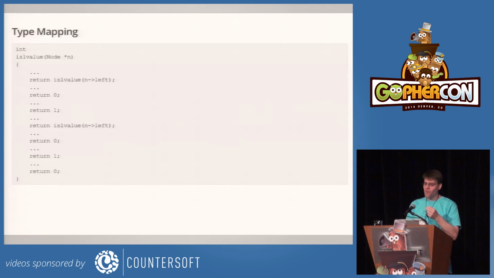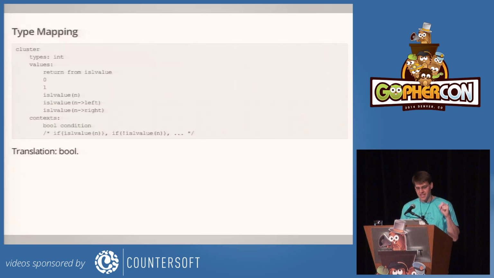And then we also want to look at where that value goes. And so here's a little summary of the analysis. It says, well, this is the thing that gets returned from isAllValue. The actual things being returned or used are 0, 1, and then specific recursive calls. And then the context where this is used is always a Boolean. It's always if isAllValue or if not isAllValue. And so this is a great candidate for, you look at this, it's either 0 or 1. It's always used in an if. This is clearly a bool, right? And so in Go, the translation, this should be a bool.